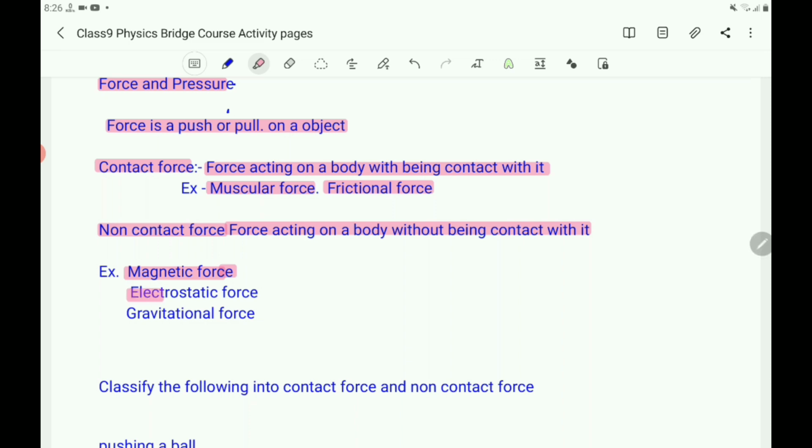Then electrostatic force. That is the force between like charges or unlike charges. Then the gravitational force, the gravitational pull on an object. Here also there is no contact between the object and the agent. You know that the force of attraction between two objects is called the gravitational force. There is no contact between the objects, but there is an exertion of force. The force acts on the object without being in contact with it. So these are the examples of non-contact force.